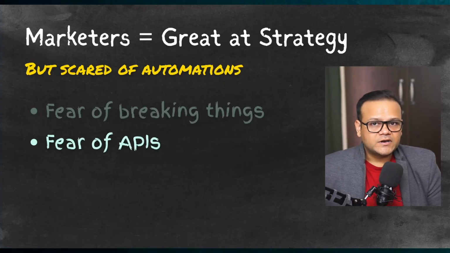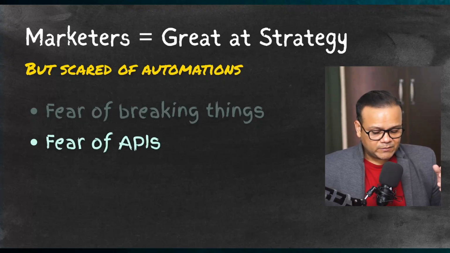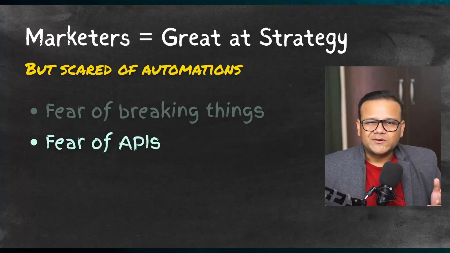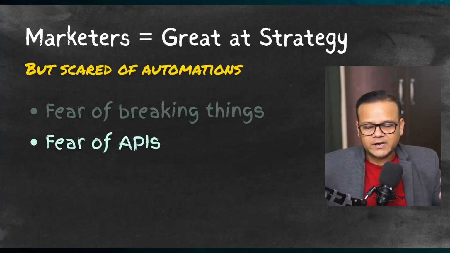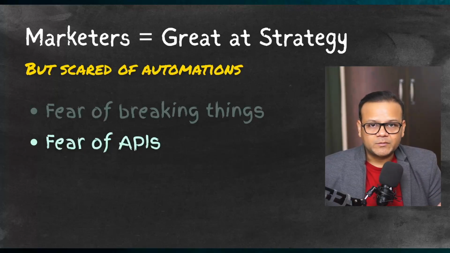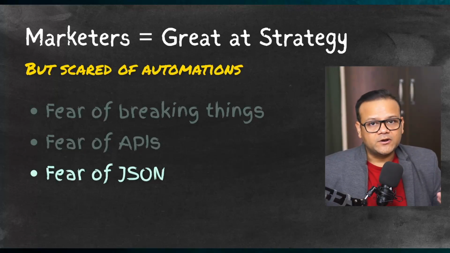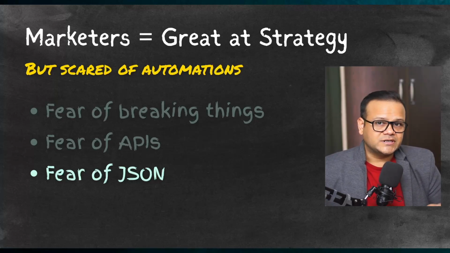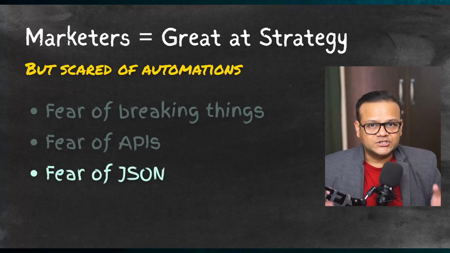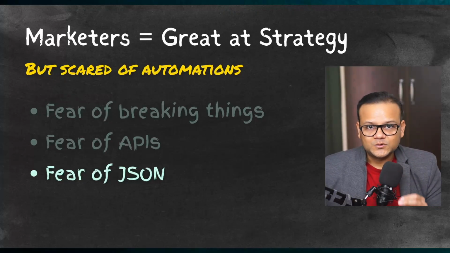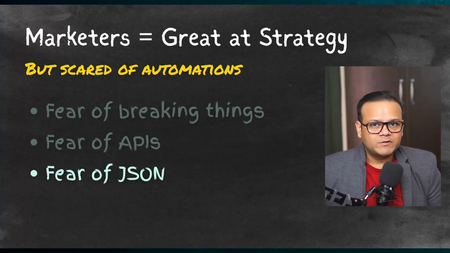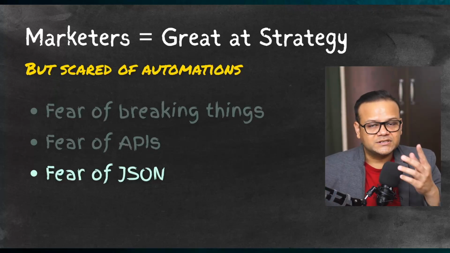The other one is fear of APIs. When people talk about APIs, people think that it's something very, very complicated, because then you start imagining a lot of code, data just moving around, numbers just flying around everywhere. It's not that complicated. Trust me, it's very simple, and I'll tell you why in a bit. And the other rational fear that most marketing and non-technical people have is, for example, fear of JSON. And AI automations heavily rely on JSON. Trust me again, JSON is not very difficult. Especially if you use AI as your co-pilot, because whenever you are stuck, ChatGPT, Claude, Gemini will help you out. They will help you figure out what kind of JSON structure you can put.